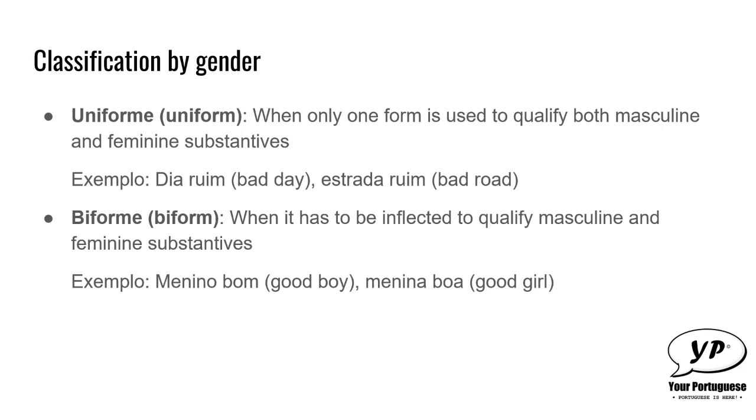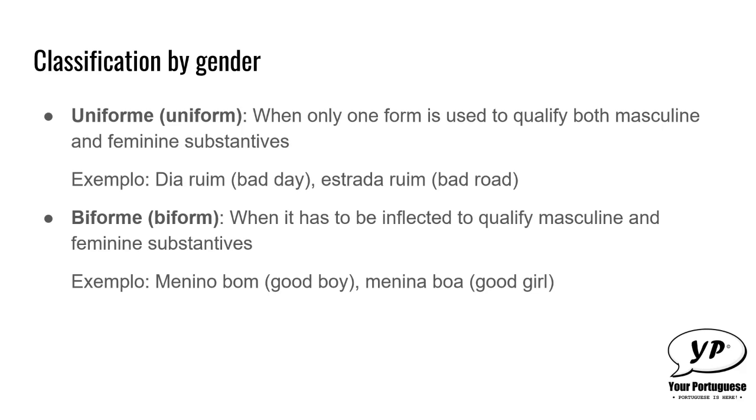A biform adjective is the one that has to be inflected in order to qualify a masculine and feminine substantive. For example, menino bom, good boy. Menina boa, good girl. You can see that when the adjective bom is used with a masculine substantive, we keep the form bom.